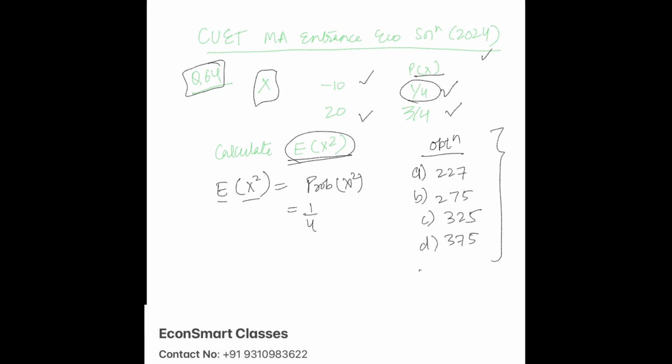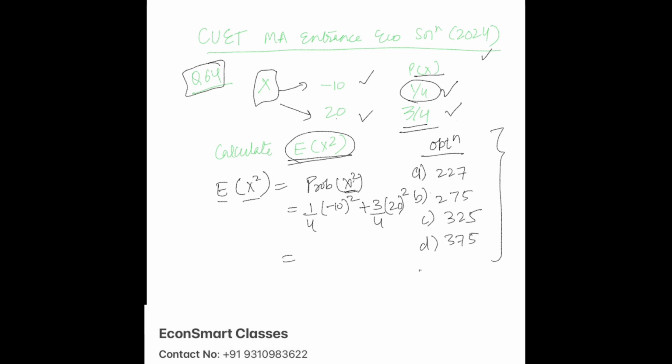So probability 1 by 4 times the value, x whole square becomes -10 whole square, plus with the probability 3 by 4 x takes a value of 20. This is what is given to us. So it becomes 20 whole square, right?